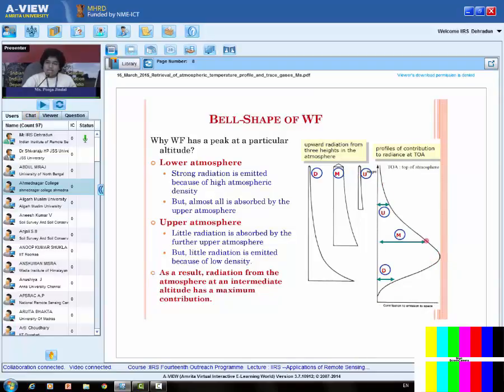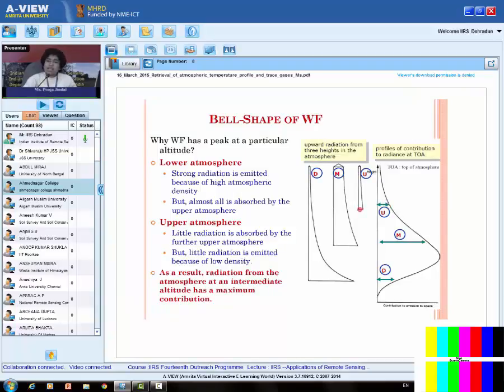So why this particular shape of the weighting function? This is another way to understand. Let's consider again 3 points, one near the surface, one in the middle, and one near the top of the atmosphere. From near the surface, we will have more emissions because of the more concentration of the gas as well as the higher temperature. But the energy which is starting from lower in the atmosphere will have to see more part of the atmosphere. Therefore, there will be a lot of absorption and only a smaller energy will be able to reach the top of atmosphere.